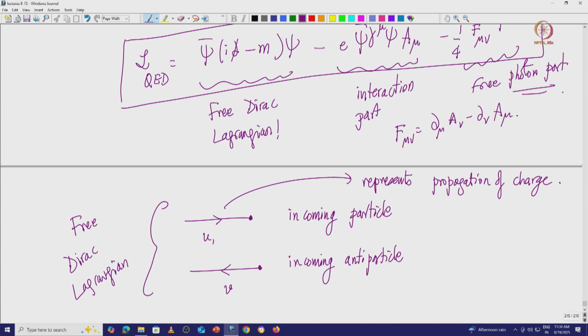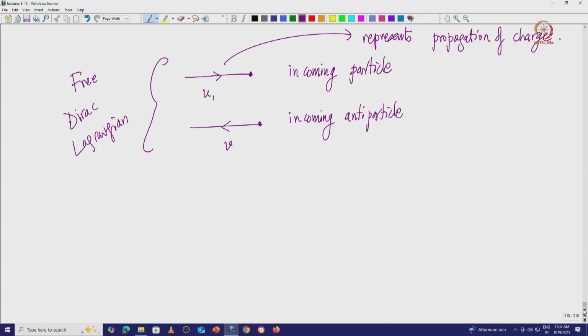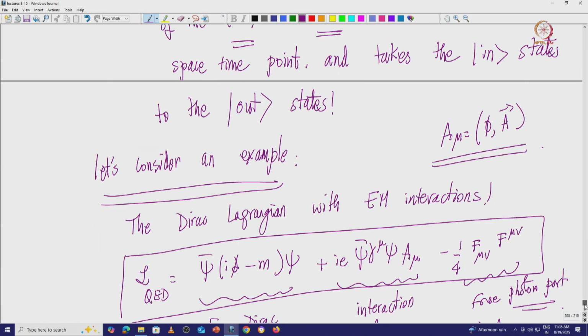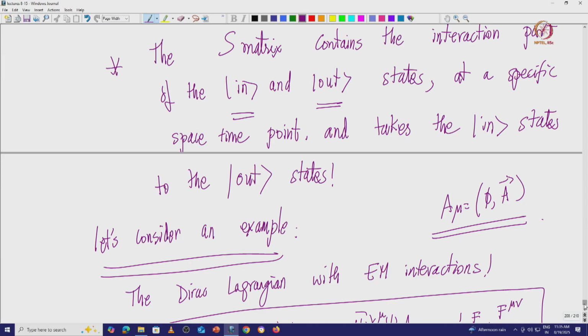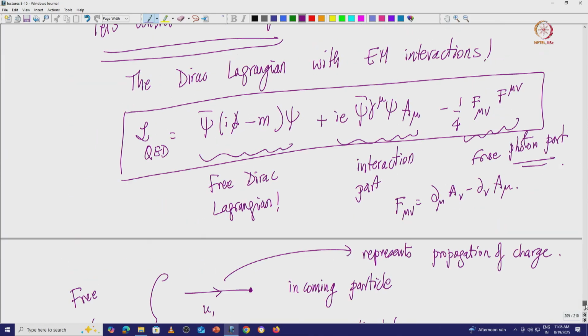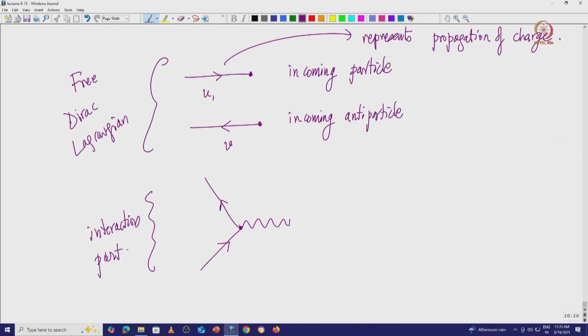Now, the interaction part has an incoming particle or an antiparticle, okay, and this is a photon essentially. A mu is nothing but a photon field. Dirac field essentially is this, we will see A mu will become a photon field, okay. A mu is nothing but a photon field, and this has a vertex, this is called a vertex interaction part.